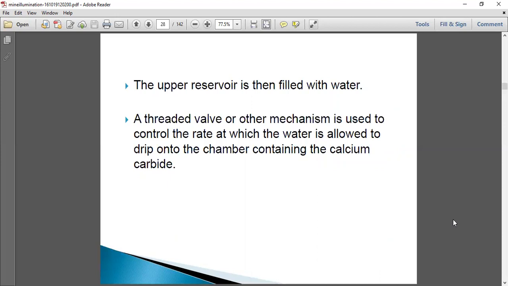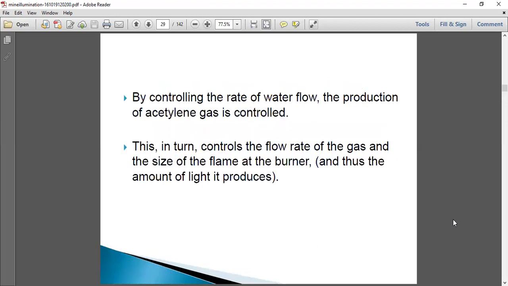The top portion of the acetylene hand lamp is filled with water, and a threaded valve or other mechanism is used to control the rate at which the water is allowed to drip onto the chamber containing calcium carbide. So the water is allowed to drip into the lower chamber, which has calcium carbide.